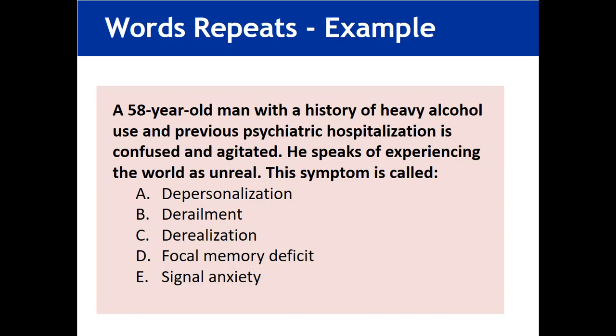If we look at the options, there is option C, derealization, and in the second sentence of the item, there is "the world is unreal." So unreal and derealization are related to each other and give the same meaning. That is actually the word repeat technical flaw, and this is an example of that. When there is repetition of words in the item and in the option, this should be avoided as far as possible.